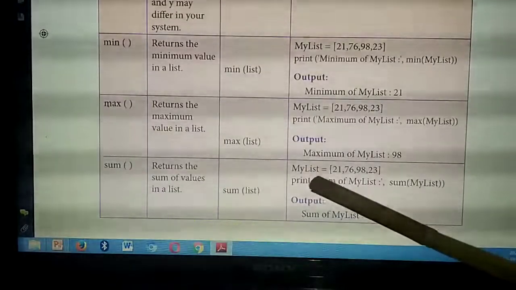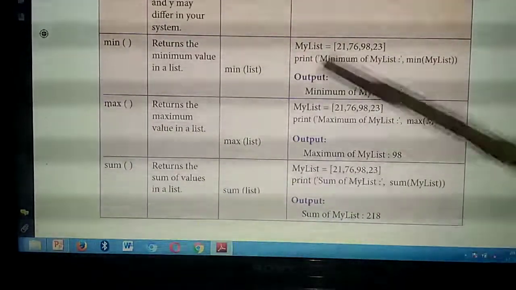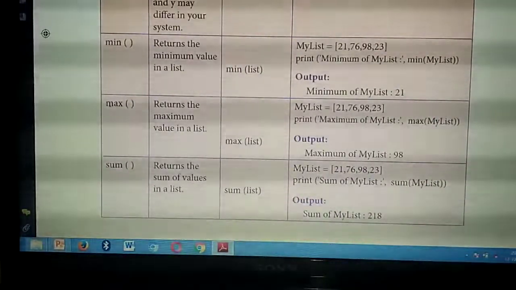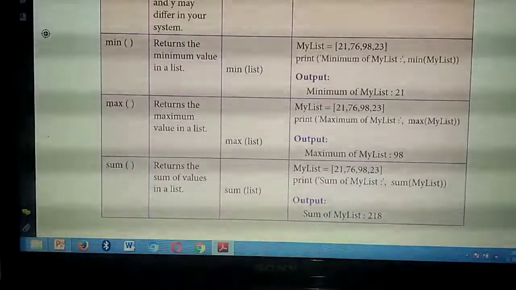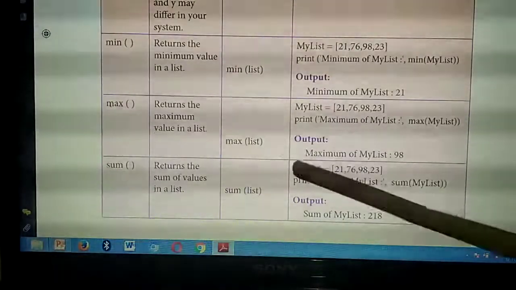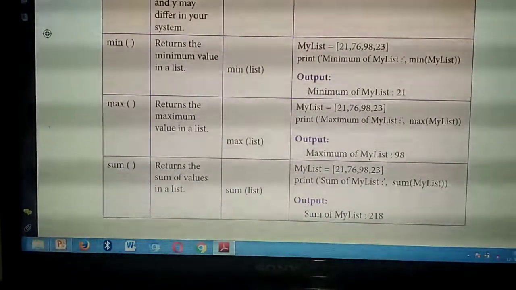Here they are giving my list. In your question paper they might have given another name, maybe A, B or something else. So that is the name you need to give inside the function. Understand? Please don't study and mug up as it is and write as it is. Think and write. Whatever name of the list they have given, that name you should give in the place of list.